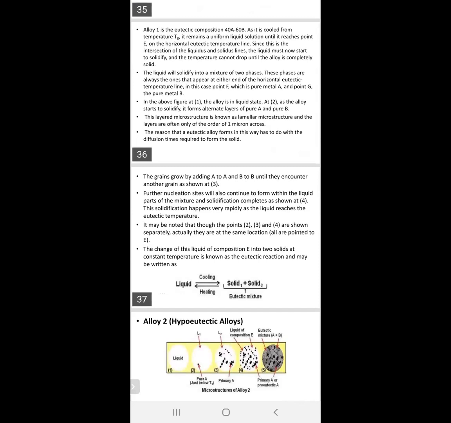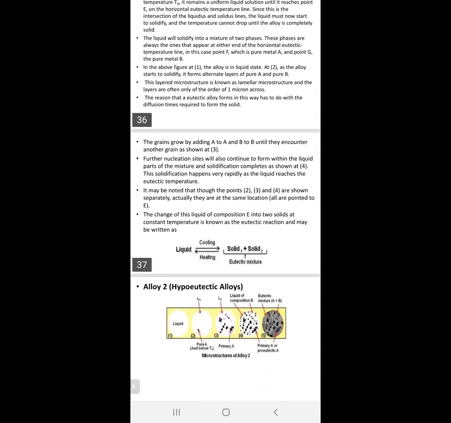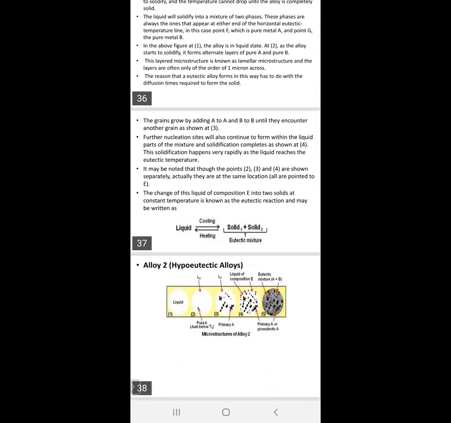See here, eutectic means, as you already know very well, one liquid gives two solids. When the liquid cools, it gives two solids, solid 1 and solid 2. That is the eutectic mixture. When we heat that one, the two solids become one liquid.